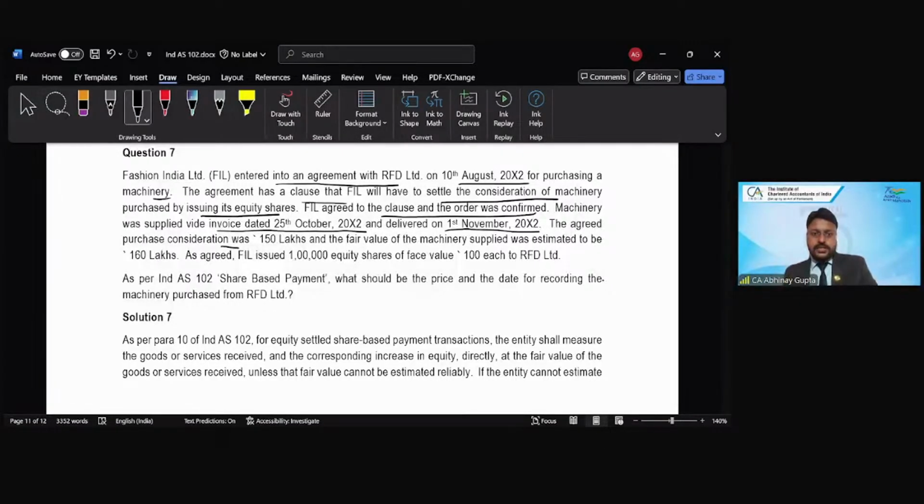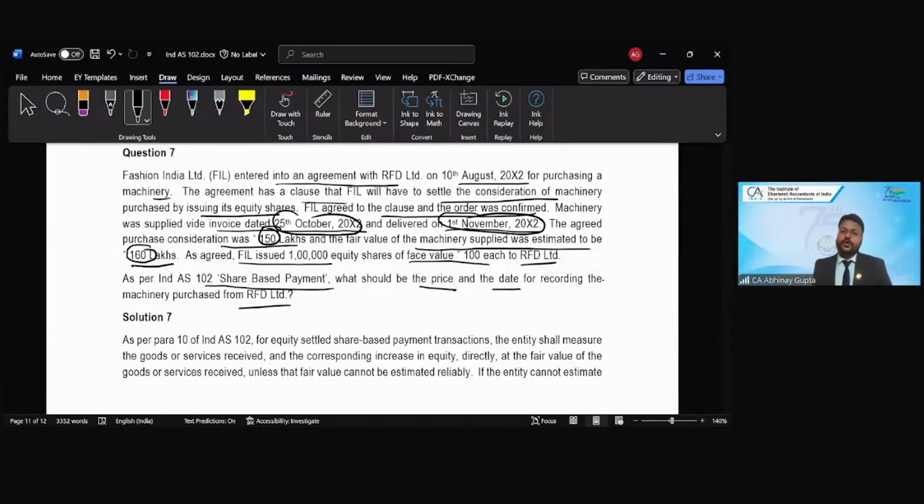The agreed purchase consideration was 150 lakhs and the fair value of the machinery supplied was estimated to be 160 lakhs. So invoice value is 150 lakhs, but fair value of the machinery is 160 lakhs given in the question, and invoice date is 25th of October, but machinery is received on 1st of November. As agreed, FIL issued 1 lakh equity shares of the face value of rupees 100 each to RFD. As per Ind AS 102 share-based payment, what would be the price and the date for recording this purchase?